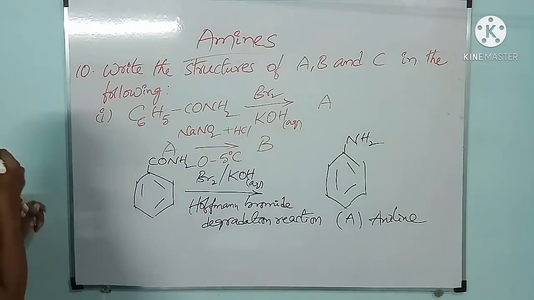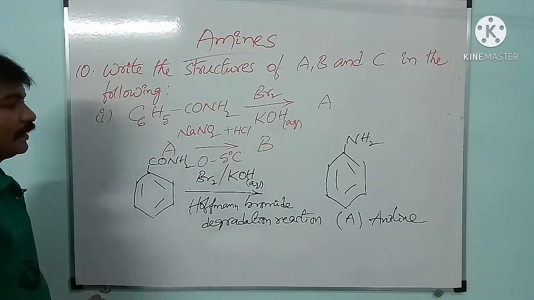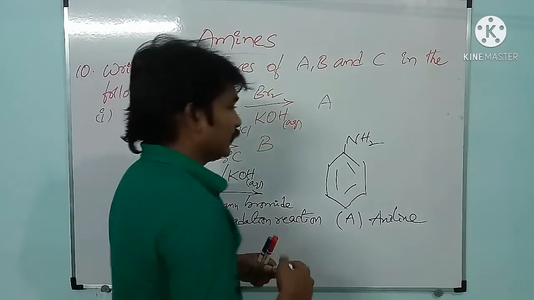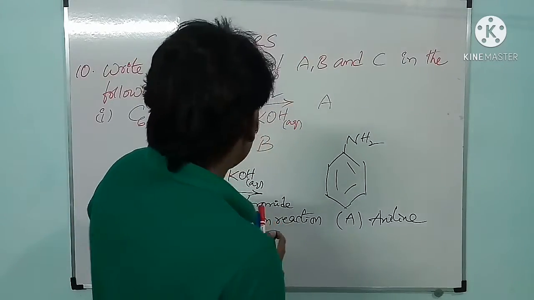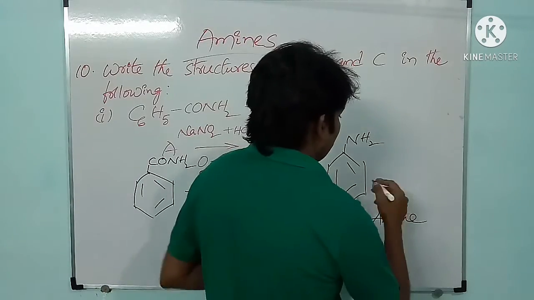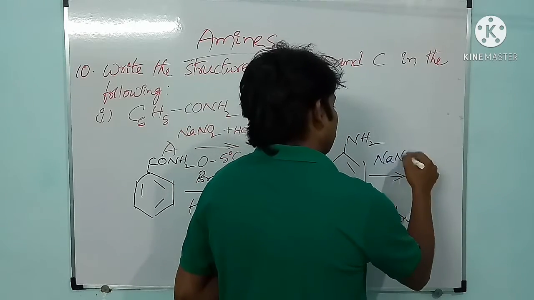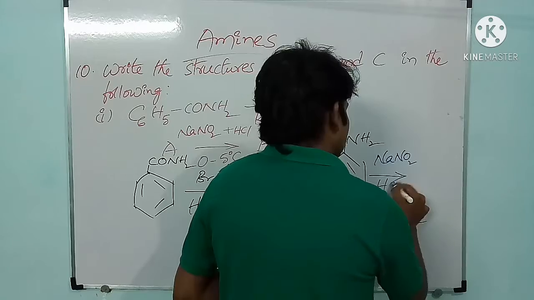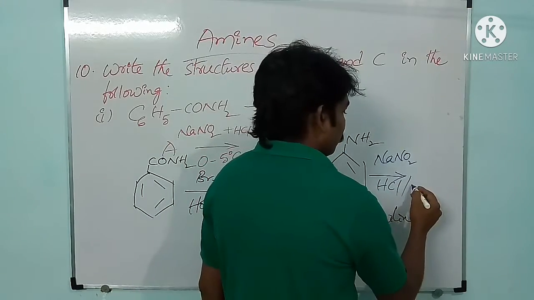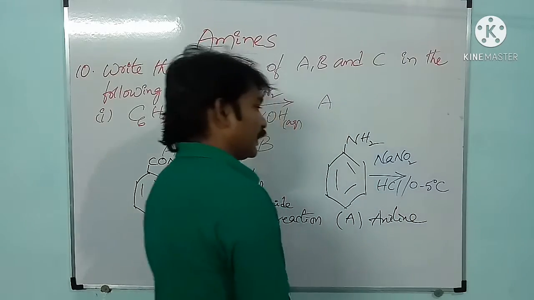See here, aniline on reacting with sodium nitrite, NaNO2, in presence of hydrochloric acid, and here they are maintaining a temperature of 0 to 5 degrees Celsius.